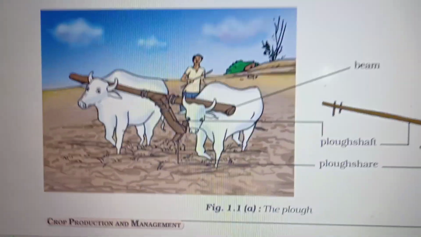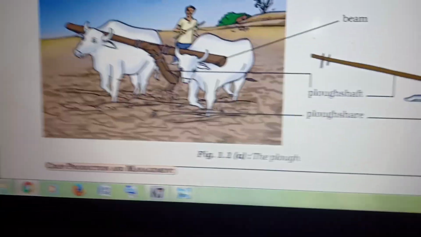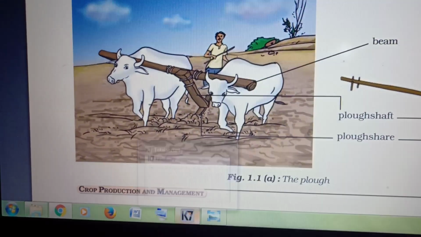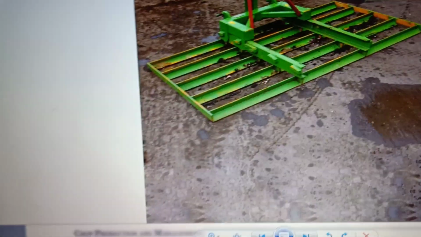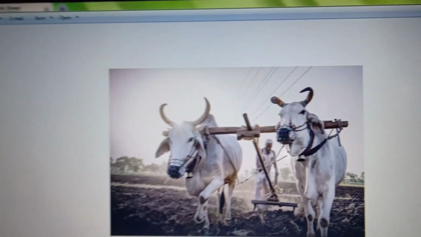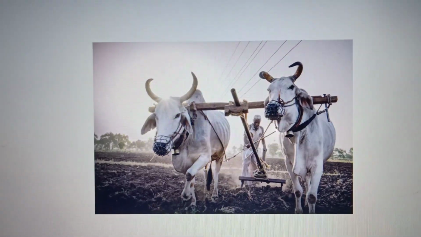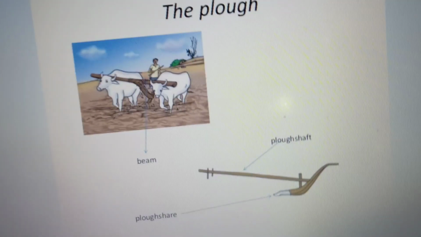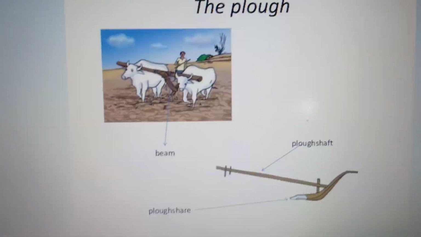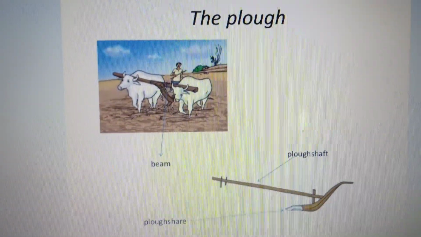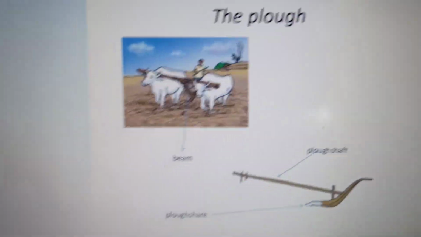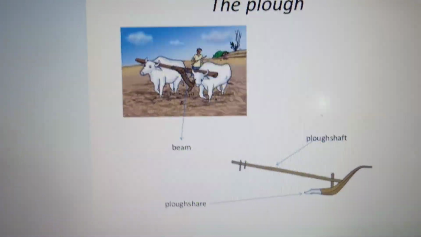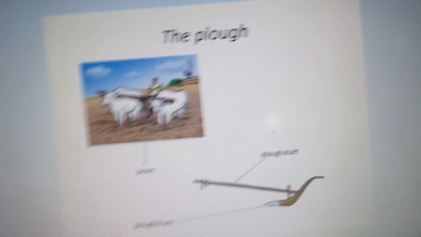Okay. And one more picture I will show. You can see that picture also. This is how they plough the field with a pair of bulls. The same plough. You can see the plough shaft, the ploughshare, and the beam which is placed on the bull's neck. Okay. Then the next tool is